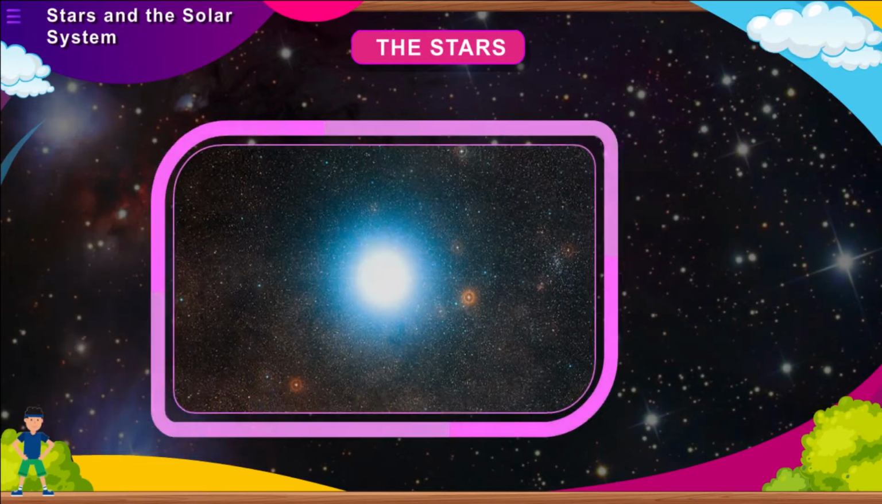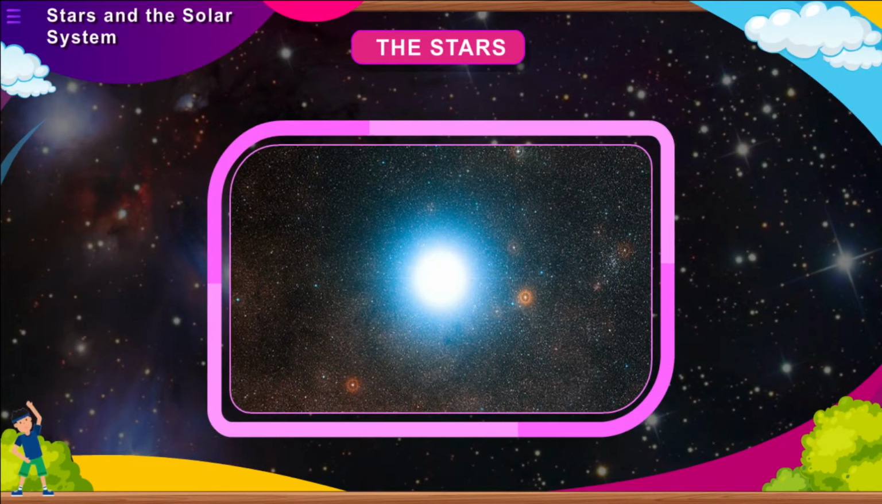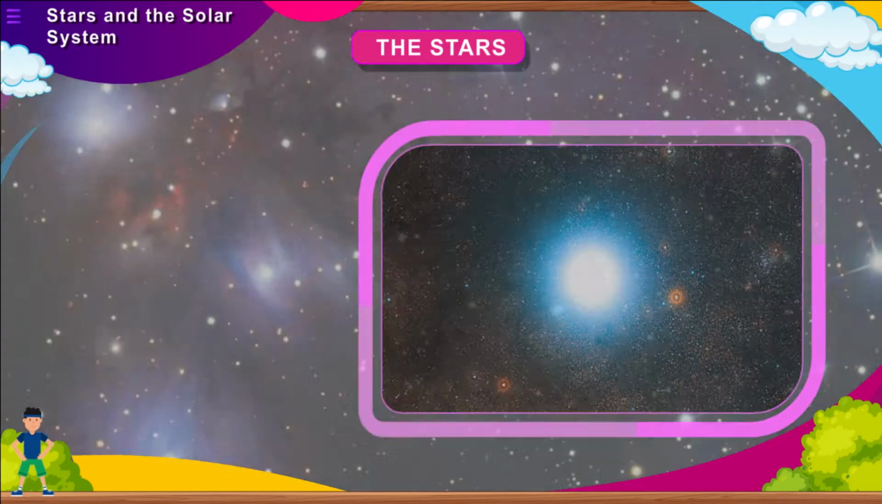The next nearest star is Alpha Centauri, which is almost 4.3 light years away from the Earth. Light year is the unit which is used to measure celestial distances in the universe.